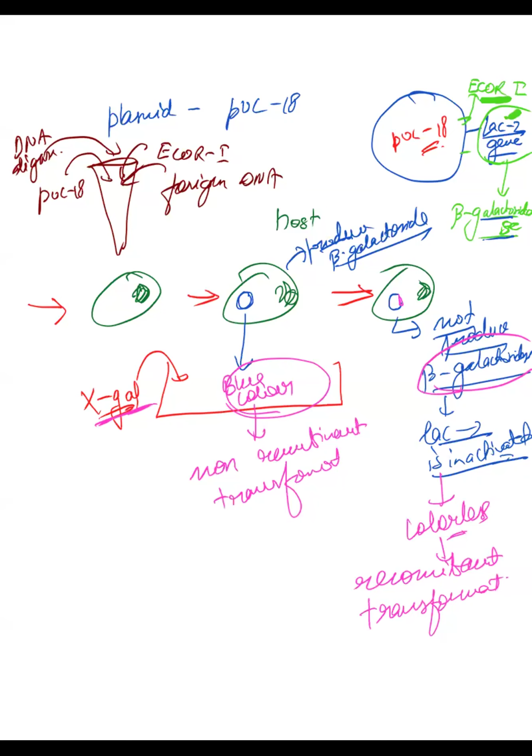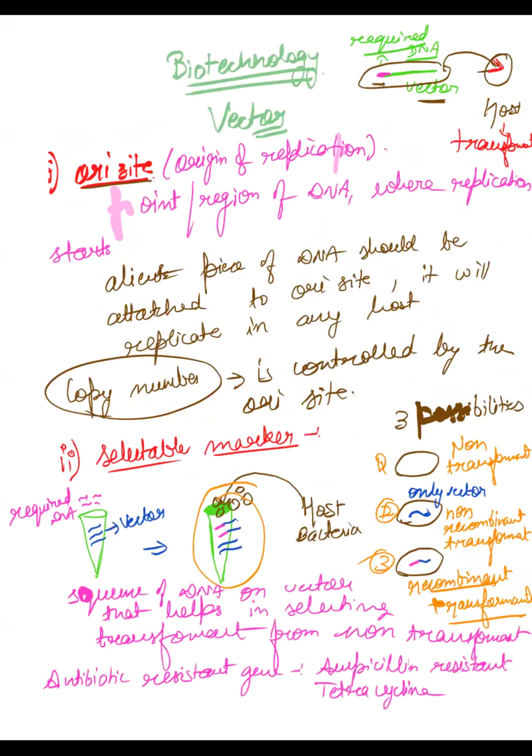See the other slide also if you want to see, showing you from the first one. So basically here we are done with the vector. How do you decide what type of vector we need? What all properties should be there in the vector? Presence of ORI site, selectable markers, and your recognition site. How do you use the selectable markers? How do you select the transformants and non-transformants?